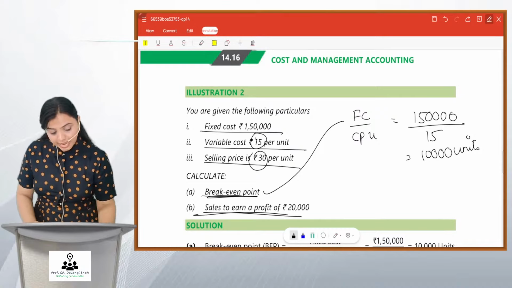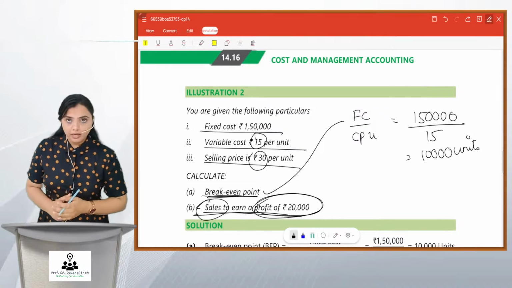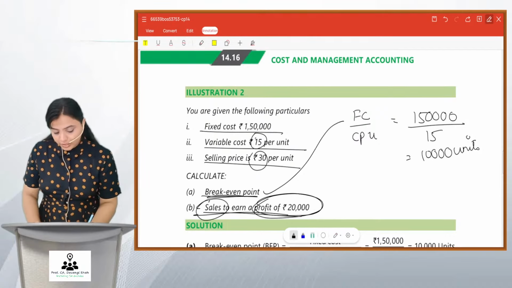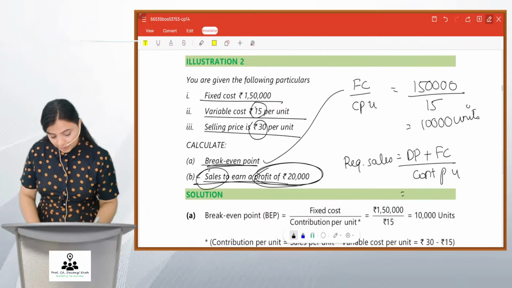Then we calculate sales to earn profit of 20,000. So friends, when you want profit of 20,000, what will be the sale? This is the question. So friends, we use the formula of required sales, which is desired profit plus fixed cost upon contribution per unit. Your desired profit is 20,000. Your fixed cost is 1,50,000. And your contribution per unit is 15.